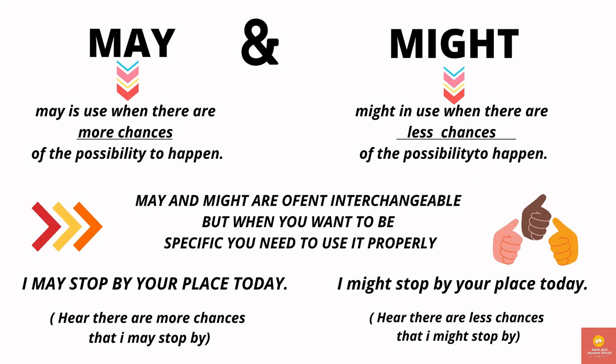Let us learn the difference between may and might. May is used when there are more chances of the possibility to happen, and might is used when there are fewer chances of the possibility to happen. So we have given two different examples. I may stop by your place today. Here there are more chances that I will stop by. Another example, I might stop by your place today. Here there are fewer chances that I will stop by. So the sentences are the same, but the possibility of certain things happening is much less or more.